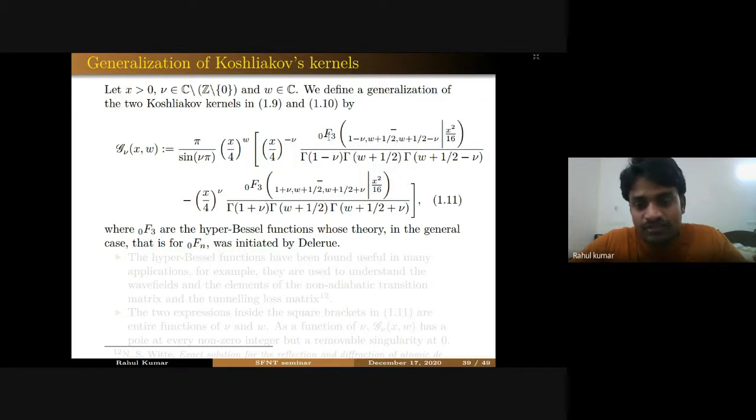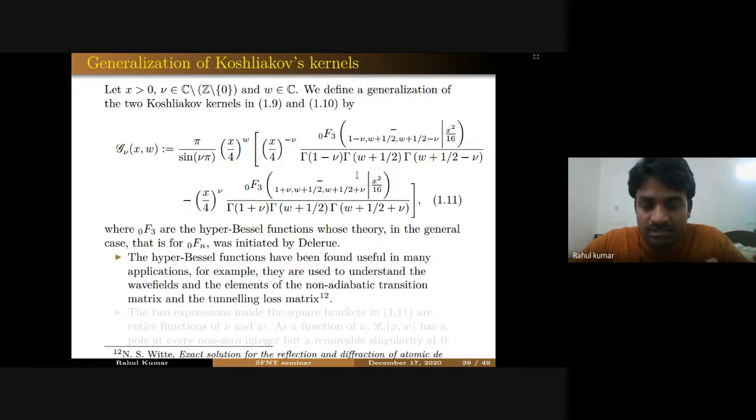And these 0F3 functions are hypergeometric functions, which are also known as hyper-Bessel functions. Their theory was initiated by Delerue, and these hyper-Bessel functions have been found very useful in many applications. For some applications, one can refer to this reference to see applications of this 0F3 function.